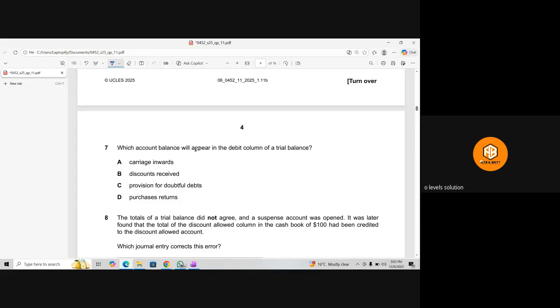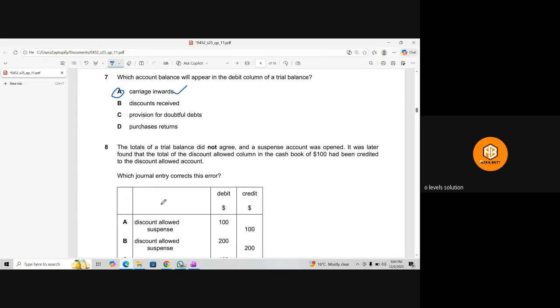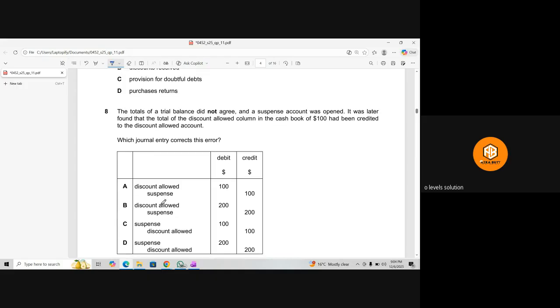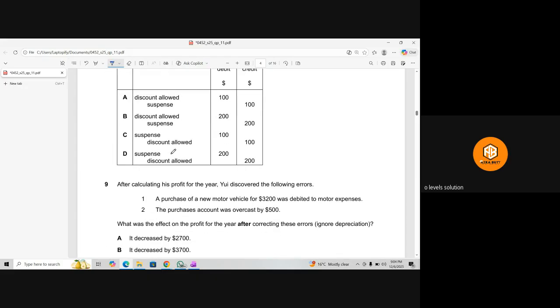Which account balance will appear in the debit column of the trial balance? First of all, we have the carriage inward. Yes, carriage inward is a part of it. Discount received is income, so this will be carried on the credit side. Provision account is always carried on the credit side. Purchase return again is carried on the credit side. So option A is the right option.